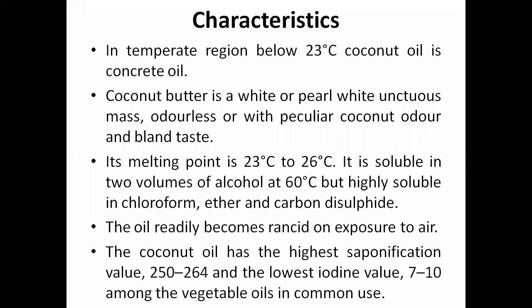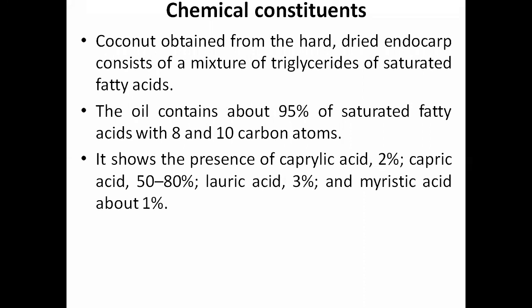If you see the chemical moiety present in this oil, coconut oil obtained from the hard dried endosperm consists of a mixture of triglycerides of saturated fatty acids. So remember, triglycerides of saturated fatty acids. The oil contains about 95% saturated fatty acids with 8 and 10 carbon atoms.